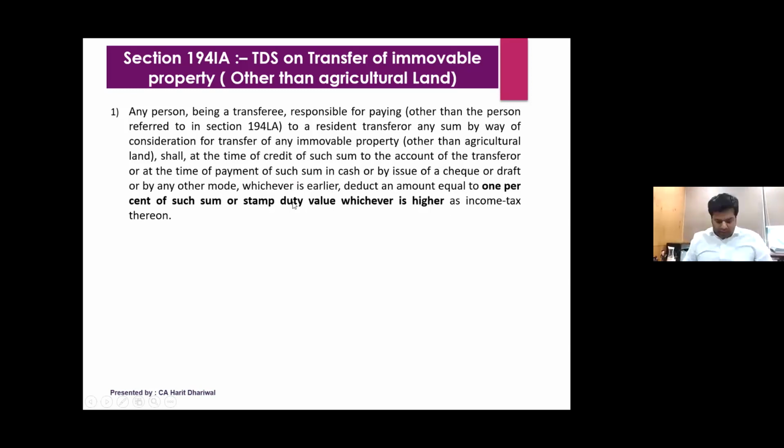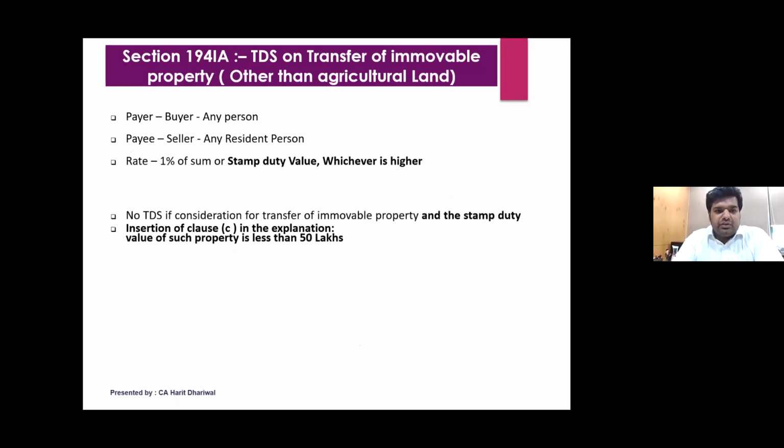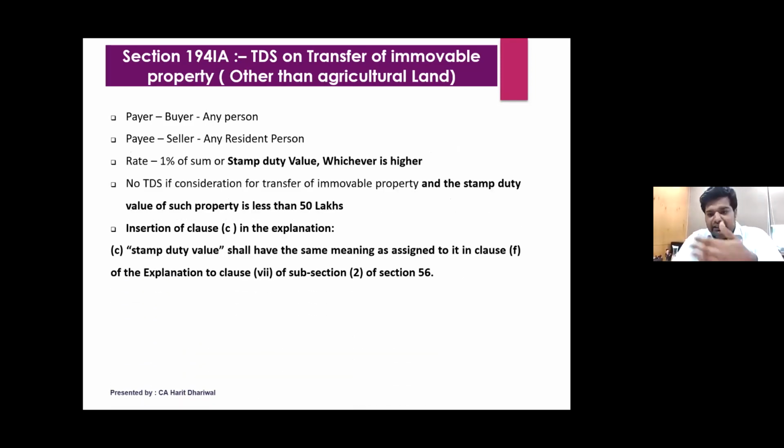So normally what used to happen is, suppose the stamp duty value of a property is 55 lakhs, and my sale consideration is 45 lakhs. In that case, there was no TDS liability. But now, anytime we have a purchase of immovable property transaction, we have to compare the purchase price with the stamp duty value, and whichever is higher, we have to deduct TDS on that value. So this is the change that was there in this section.